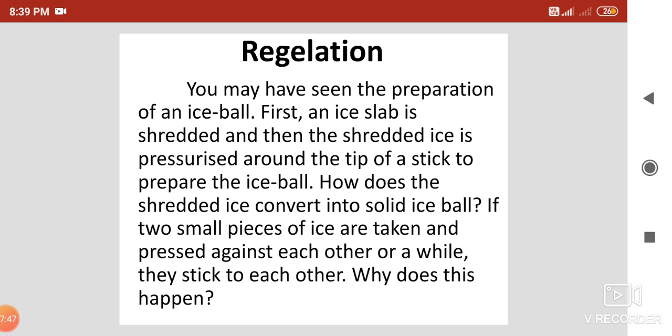Hence regelation is a phenomenon in which ice converts into liquid due to applied pressure, and again reconverts into ice once the pressure is removed. That phenomenon is called regelation.